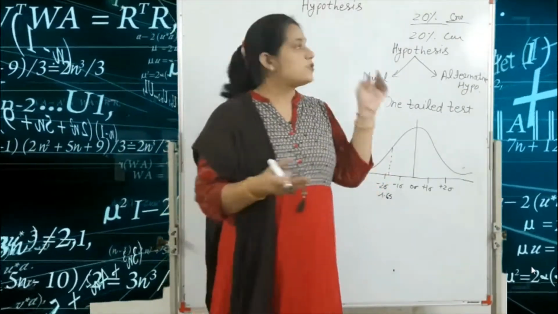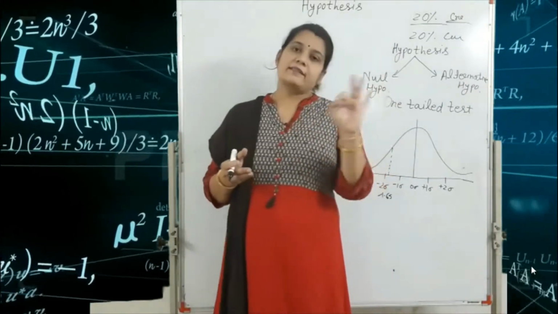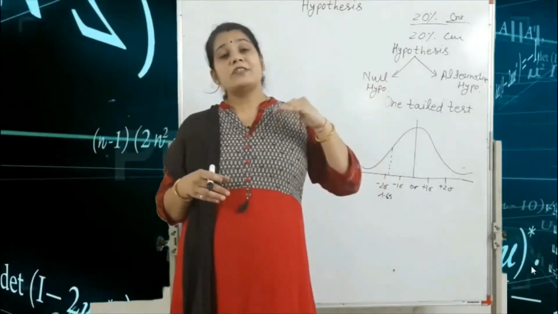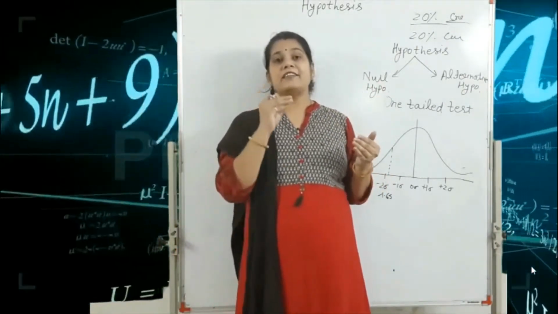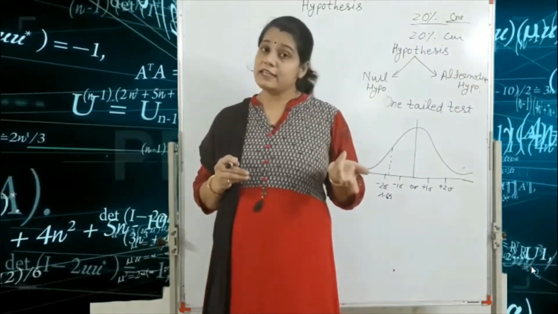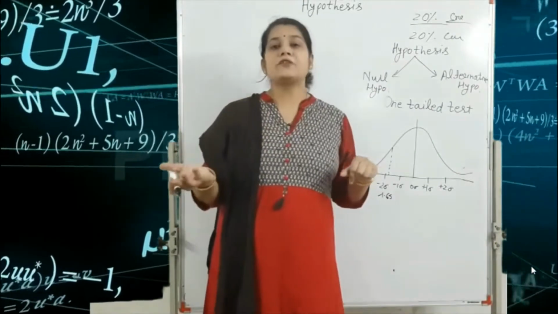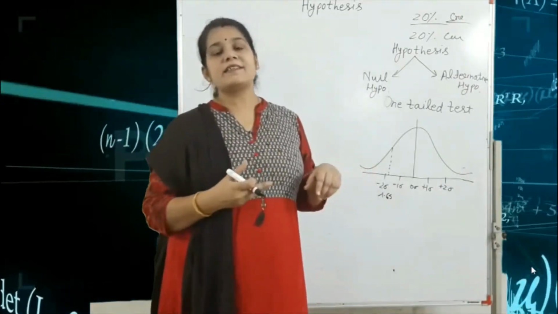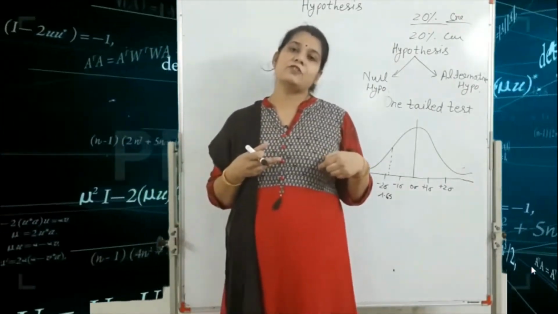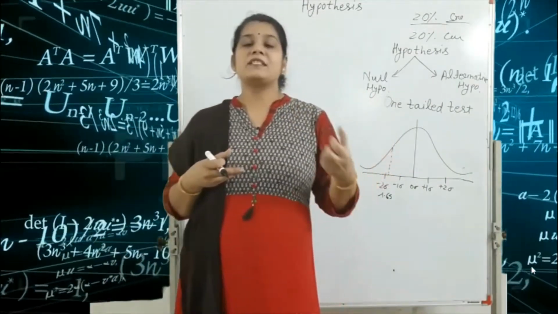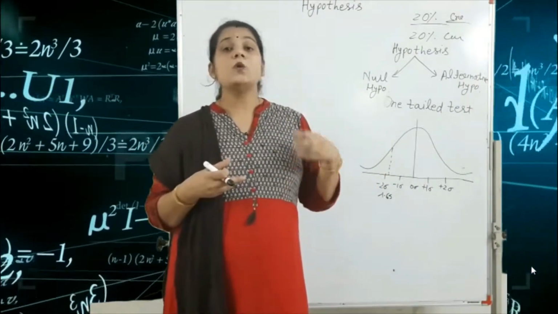For this type of question we find the null hypothesis. If more than 20% or less than 20% of people use Crocin, that is the alternative hypothesis.